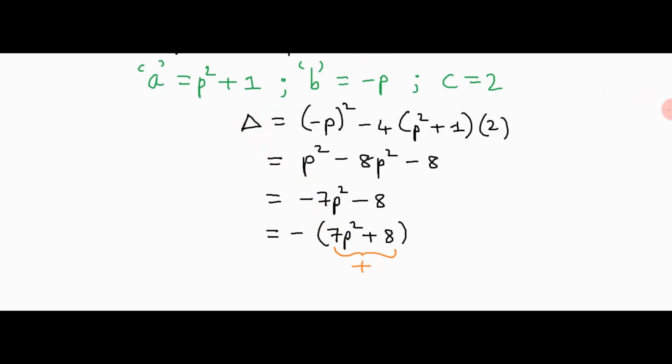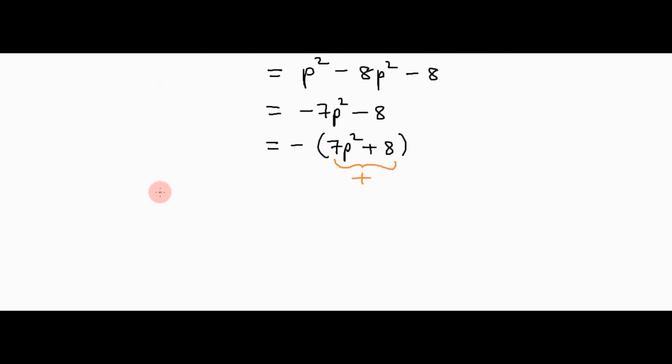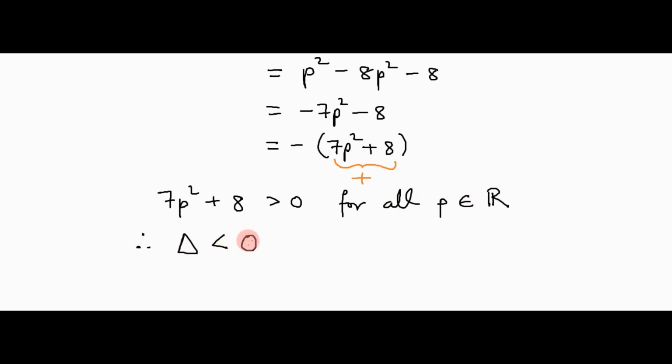Now, to write this down, we're first going to say that 7p squared plus 8 is always going to be greater than 0 for all p an element of real numbers. Therefore, delta is going to be negative. And the reason for this is that a negative times a positive is a negative.